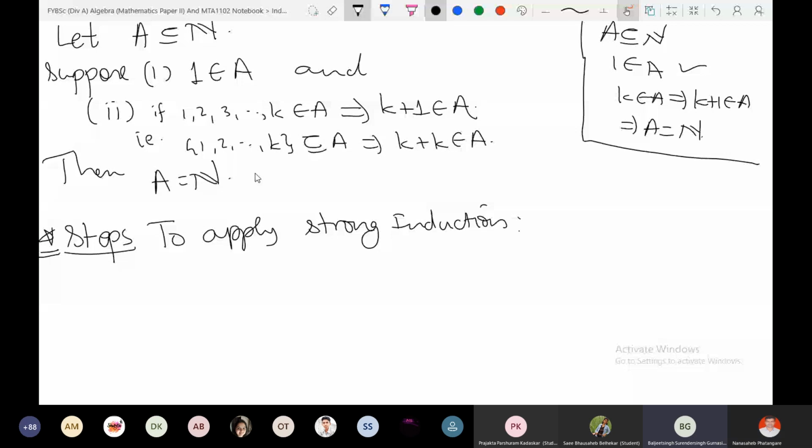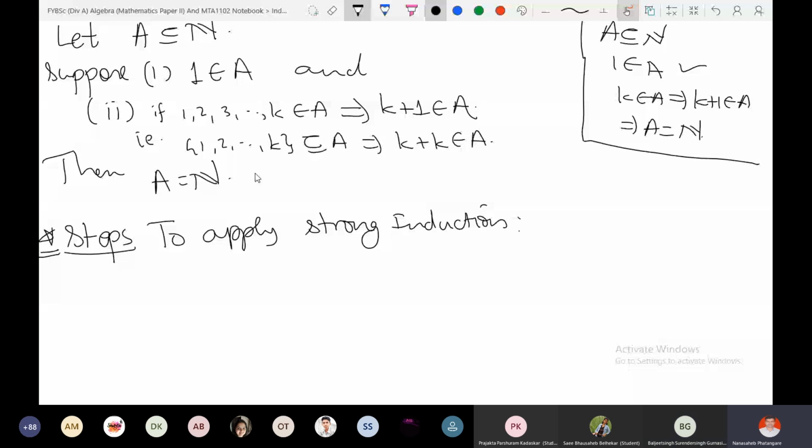Sure, sir. Even in weak induction, we say 1, 2, 3, means we just assume 1 and then directly assume it is equal to k. Yeah, you are right, because we are assuming for arbitrary k. From that we are proving here.